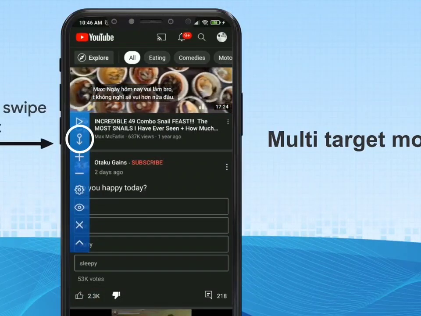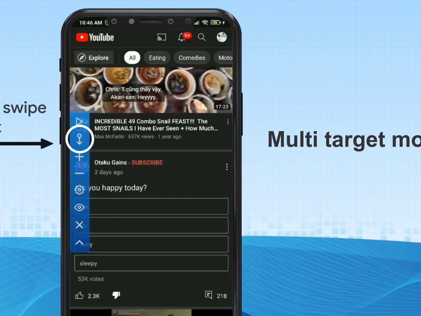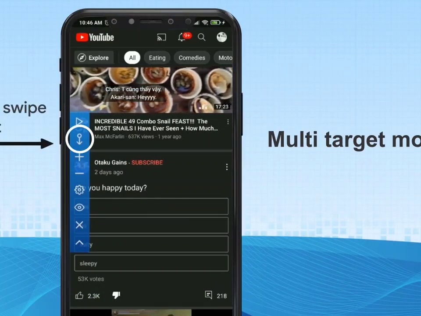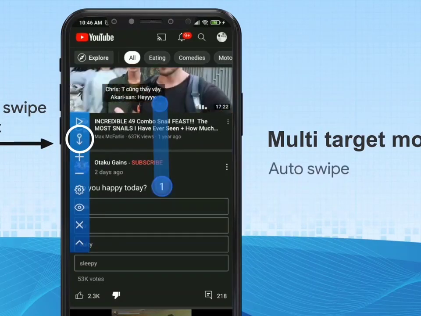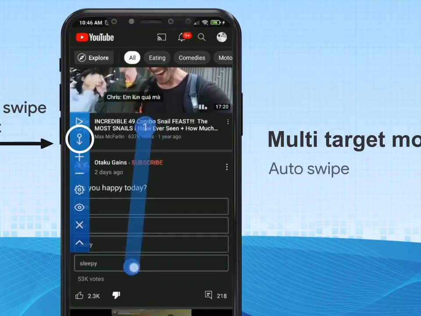To use the auto swipe function, press the arrow icon on the controller bar to add a swipe target. Change swipe direction and swipe length by dragging two heads of the target.